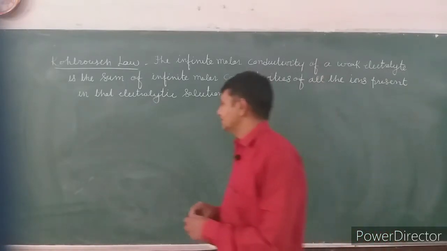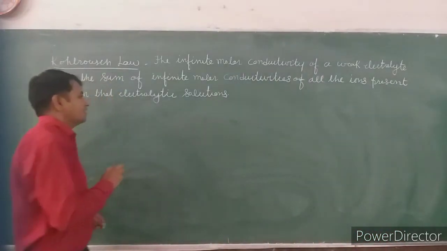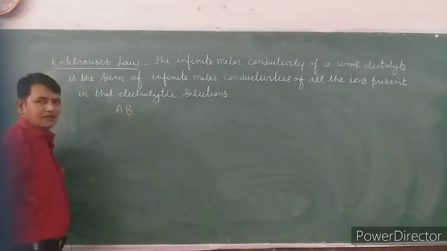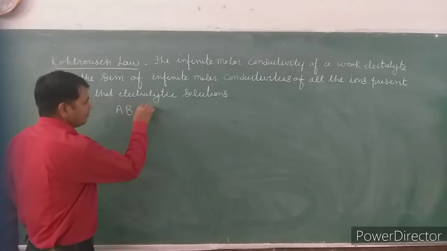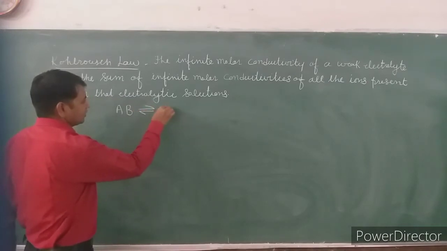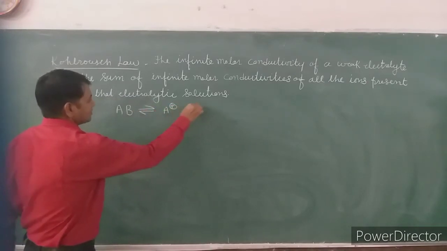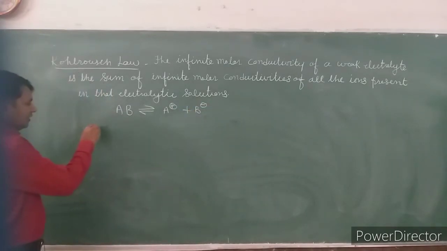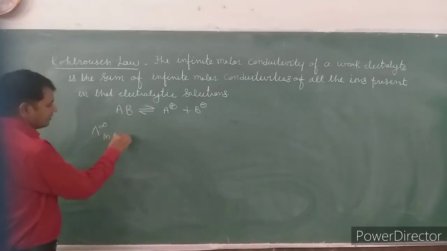Just for an example, suppose we have an electrolyte AB. When this AB electrolyte dissociates in water, it forms A plus and B minus, and we want to determine the lambda infinite m of this AB electrolyte.